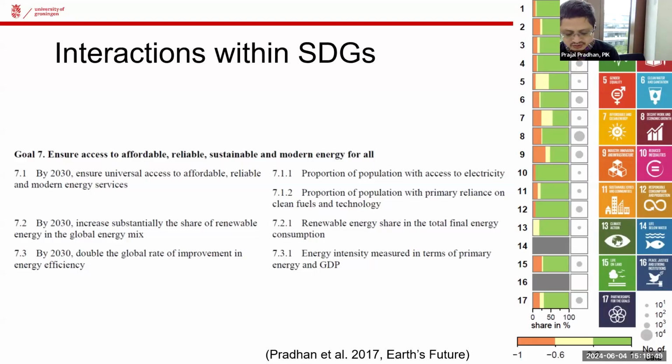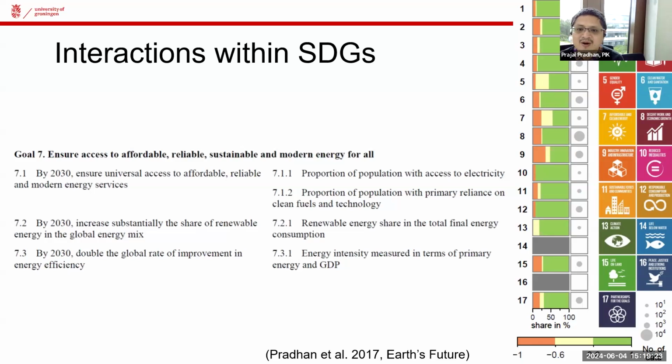So here, if you look at the targets or indicators of SDG 7, the first is quite clear. One of the modern energy services is electricity. It doesn't matter where the electricity comes from. It might be coming from a coal-fired power plant or gas, or renewable sources, and it is a part of modern energy services. Second is clean fuels and technology. What does clean fuel mean?